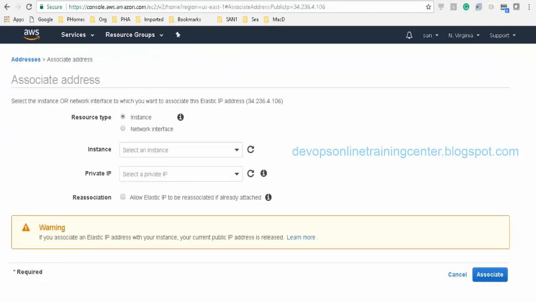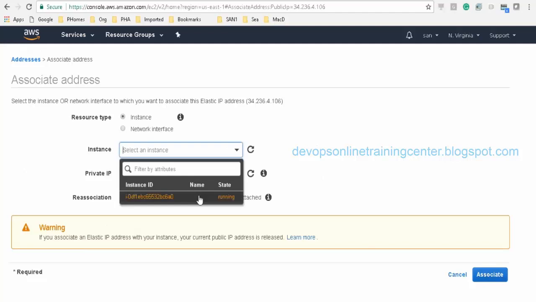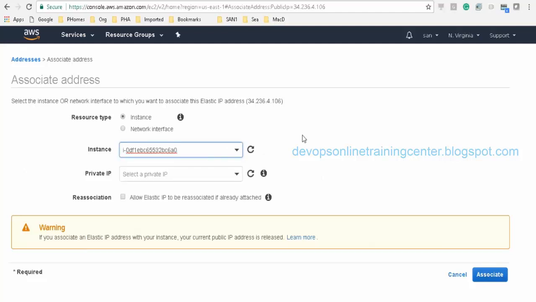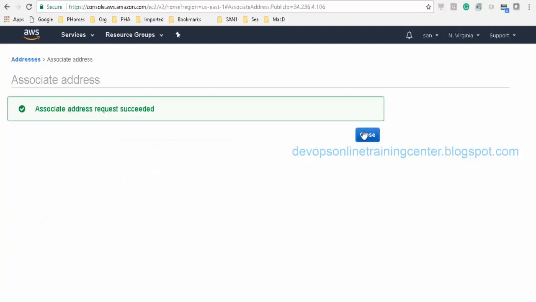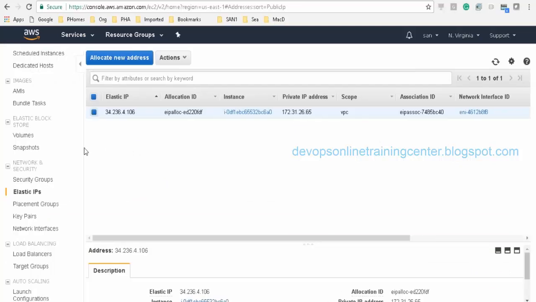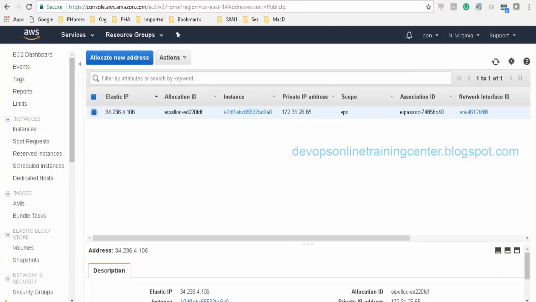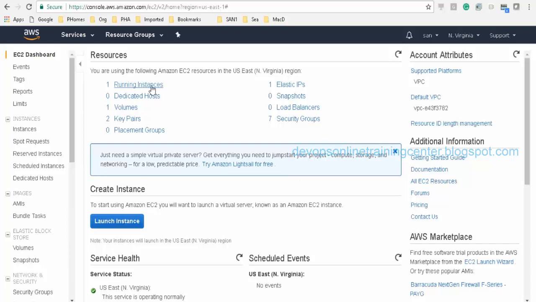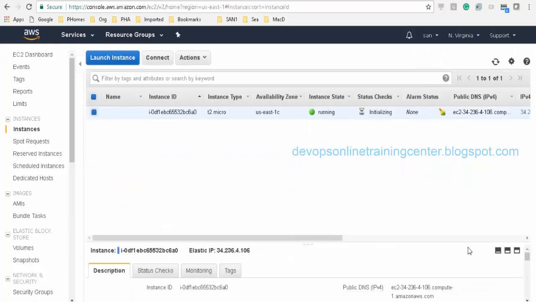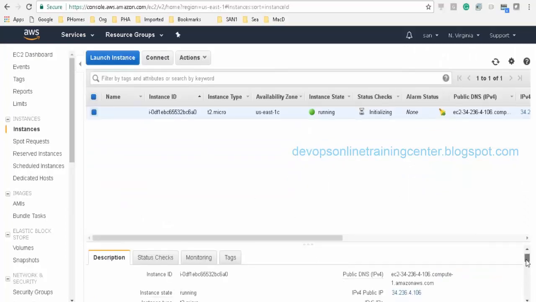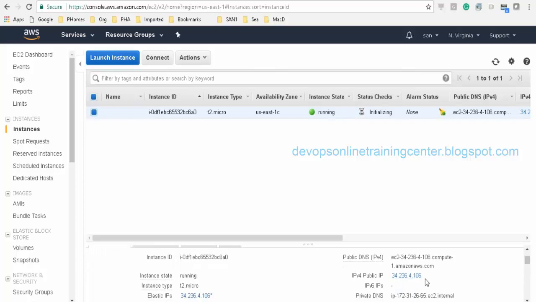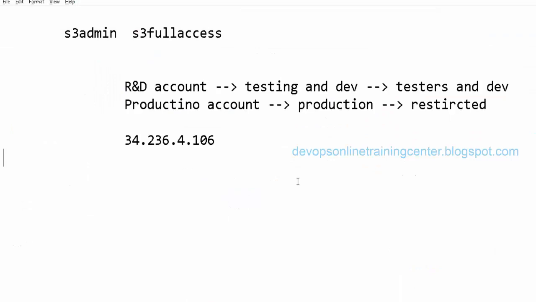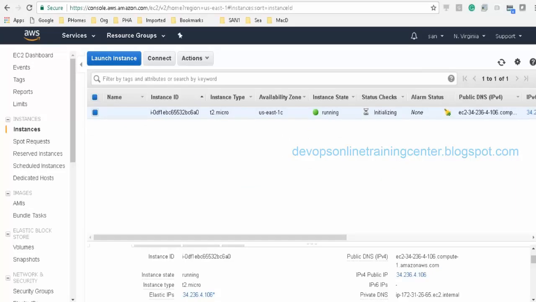Associate address, and that instance is this thing. Is the instance running? I think it is running. Now I just click on associate. So this IP is associated. Now if I go to the EC2 dashboard and running instances, there will be an IP associated. So this is the IP which is associated, 4.106, right? So now how do I log into this machine?